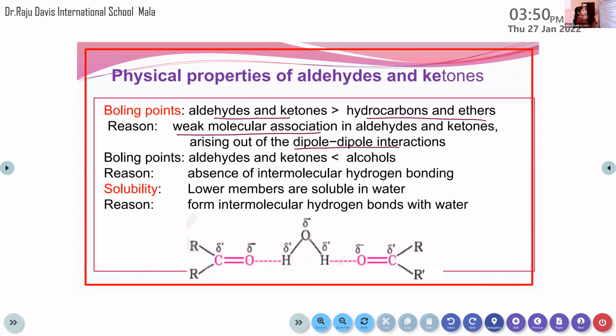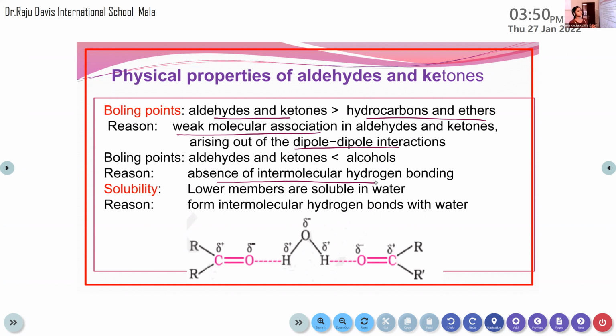So first we compared aldehydes and ketones with hydrocarbons, and in the second case, aldehydes and ketones with alcohols. When we compare aldehydes and ketones with alcohols, alcohols will have a higher boiling point. And here the reason is hydrogen bonding: the absence of intermolecular hydrogen bonding in aldehydes and ketones, or you can write, the presence of intermolecular hydrogen bonding in alcohols. That is the reason for the higher boiling point of alcohols compared to aldehydes and ketones.